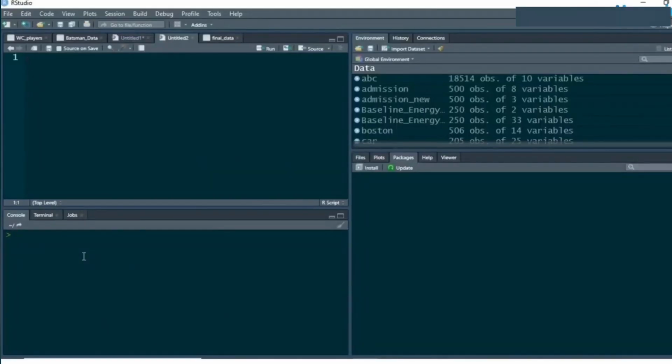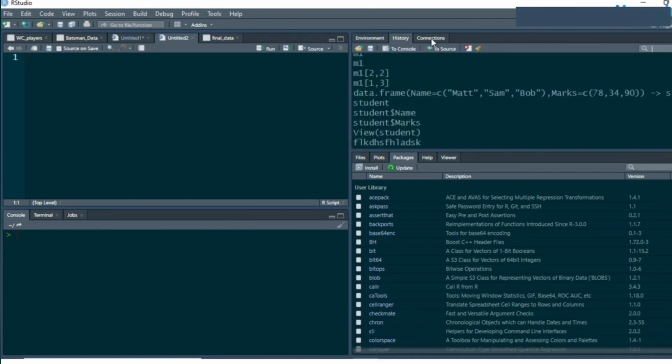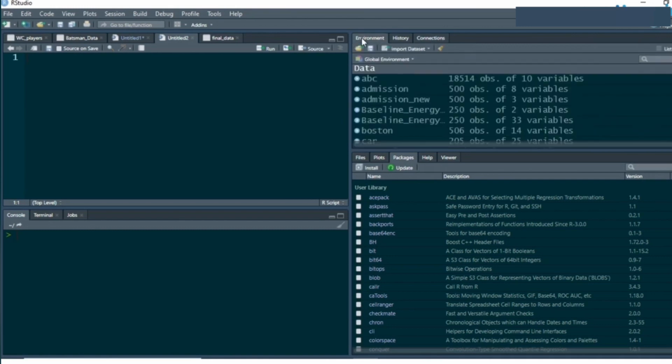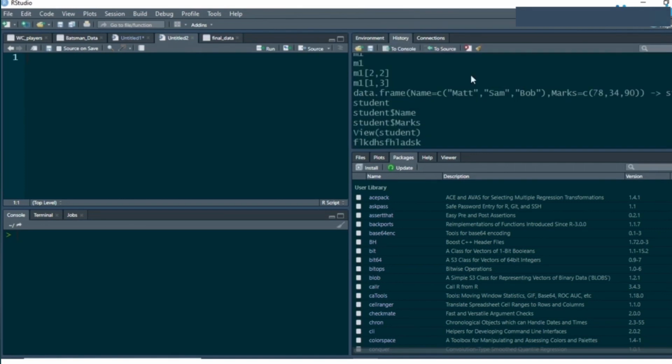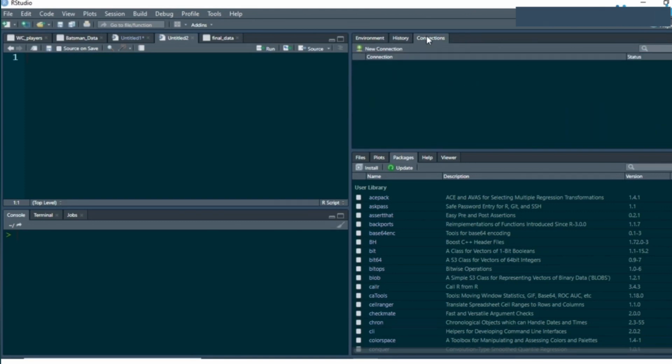So this, what you see, is the RStudio IDE, and you have these four different panes over here. So this window, where the cursor is currently pointing, is known as the script window, where you write all of your script. Then you have the console window where you execute the commands. Then you have these three different tabs over here. You have the environment window where you can see all of the different data which you currently have in your IDE. Then you have history where you can see all of the commands which you have executed till now.